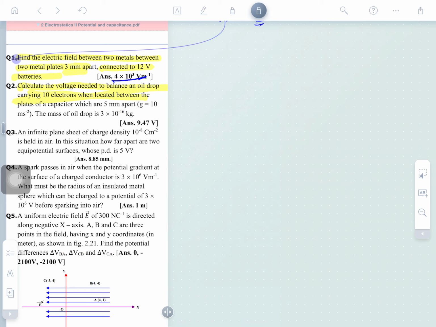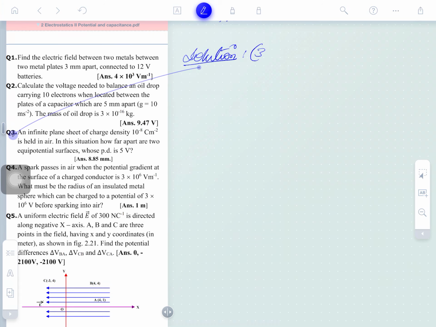Now look at the next one, please. Question number 2. What is question number 3 saying? Question 3 is saying here. What is the third question saying?